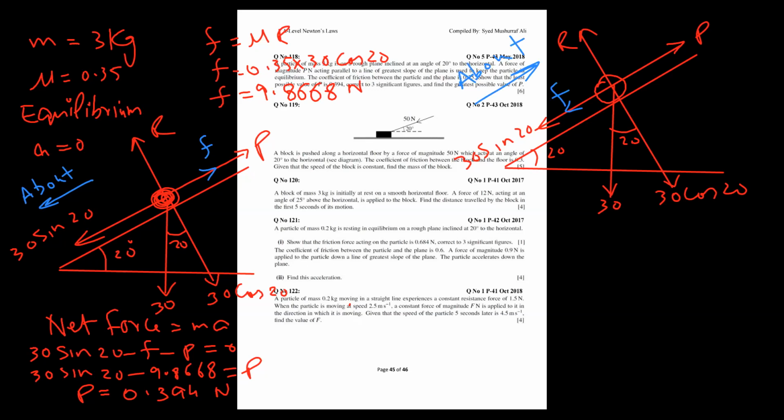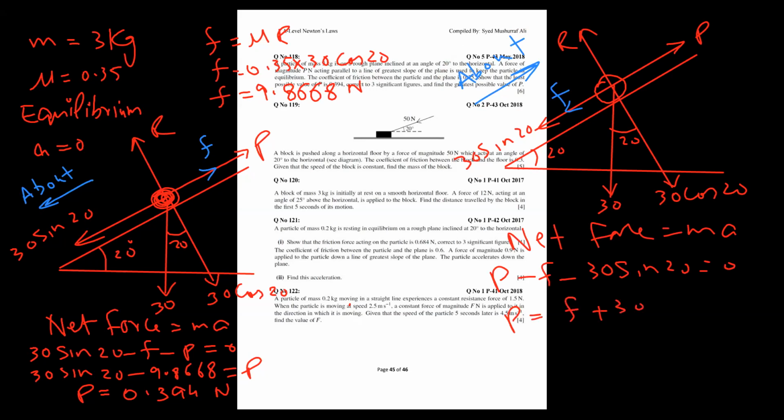About to means acceleration 0. So I'm starting now. What's the formula? Net force equal to MA. Because it is about to move up, I will start from here. So P minus, why are these both minus? Because they're opposite. P minus F minus 30 sine 20 is equal to MA, which is 0. So I leave P here and F goes there: P equals F plus 30 sine 20. I'm typing the value, and F will come from there: 9.8668 plus 30 sine 20.